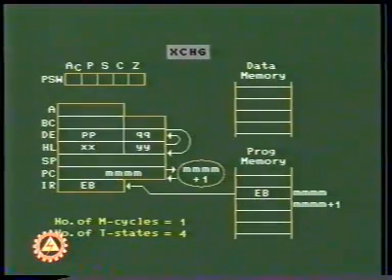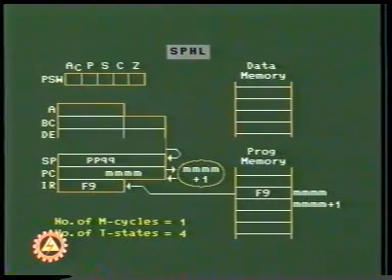This instruction is used for non-destructive exchange of data between register pairs DE and HL. The contents PPQQ of register pair DE are moved to HL and the earlier contents of HL are moved to register pair DE. In SPHL instruction, after decoding, the contents of register pair HL, that is PPQQ, are copied to the stack pointer SP.